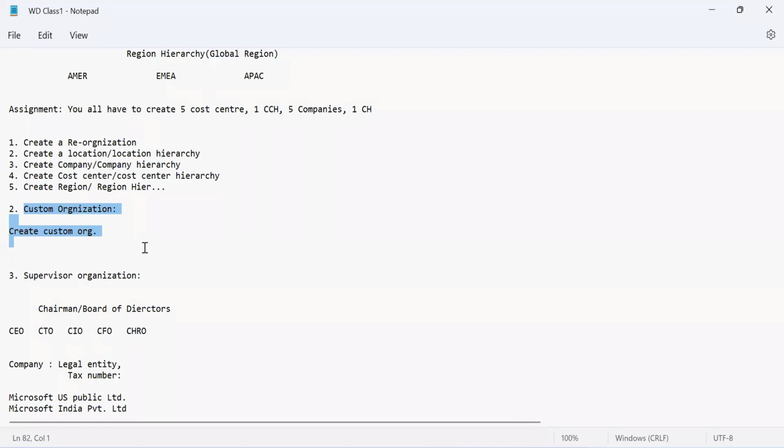Yes, you can. There is no problem in that, but you would not be able to do it by yourself. You will have to raise a support ticket to Workday, and they will assist you in doing it. Because as I stated, the initial setup is done by Workday themselves or one of their implementation partners. If they have allowed you to do it, they may give you the permissions. If not, then you have to raise a ticket with them. So it will not come under custom organization. No, those things are not under your custom organization.